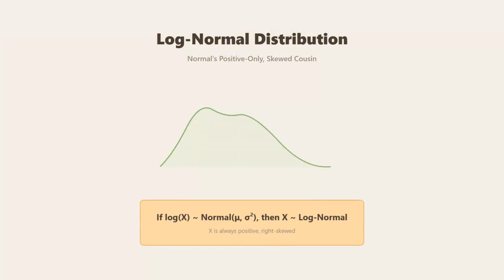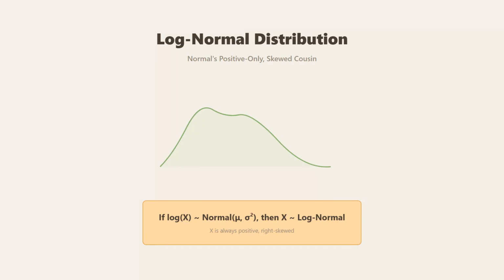The log-normal distribution is normal's positive-only skewed cousin. If the logarithm of x follows a normal distribution, then x follows a log-normal distribution. Notice this right-skewed shape. It's always positive and has a long tail to the right.